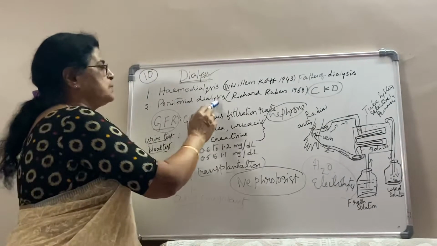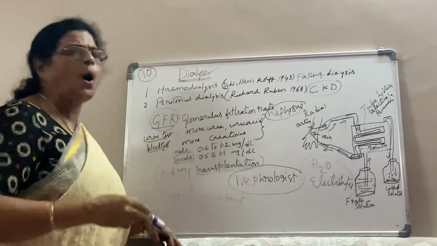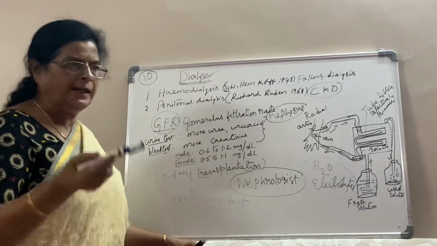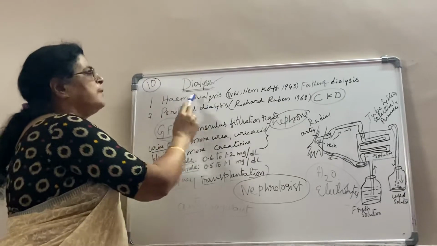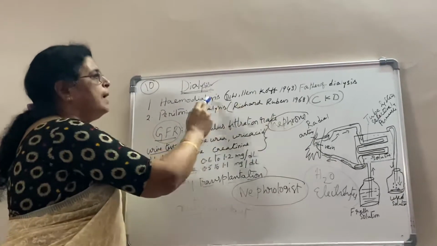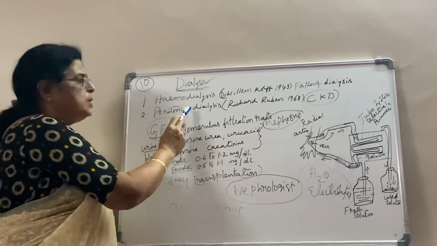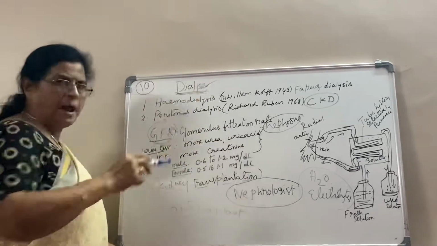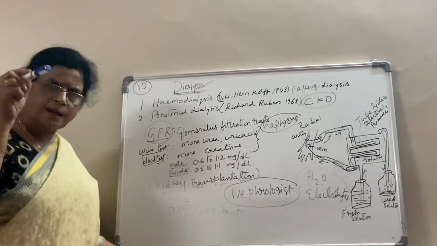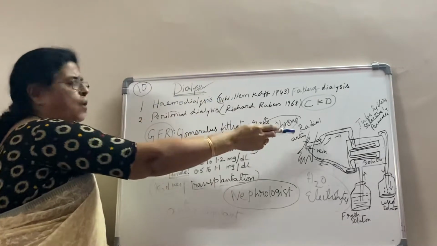And with this other procedure, peritoneal dialysis, the person can do it on his own also, if he learns and is trained, at home. But for hemodialysis, he has to go to the hospital, and this is outside the body, while this is inside the body. So most of the patients will be advised to go for peritoneal dialysis, but under certain diseases, under certain cases, people have to go for hemodialysis in the hospitals.